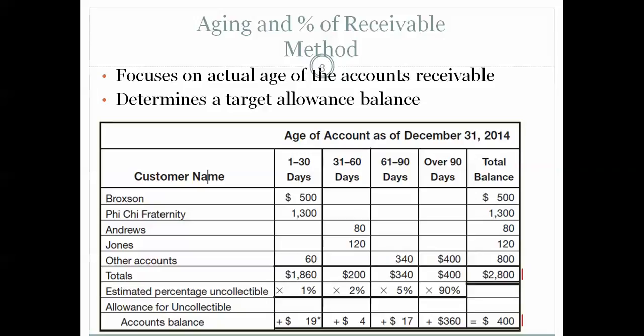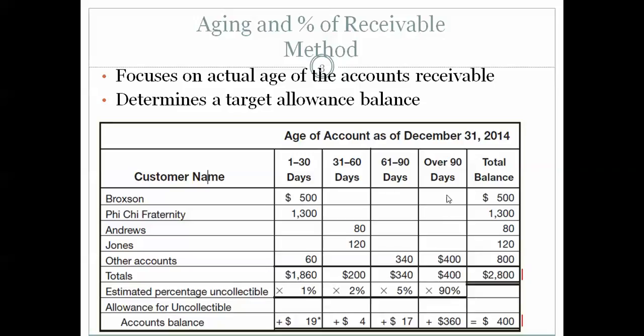So we take that 1% times the total amount, and we say that of the 1,860 owed to us, there is a 1% likelihood that they will not pay us, and that $19 may never be collectible. Then the older that the account gets, 31 to 60, we raise that likelihood of non-payment to 2%. If it's due within 61 to 90, we raise that likelihood to 5%. And over 90 days, we believe that there's a 90% likelihood that we will not get paid.